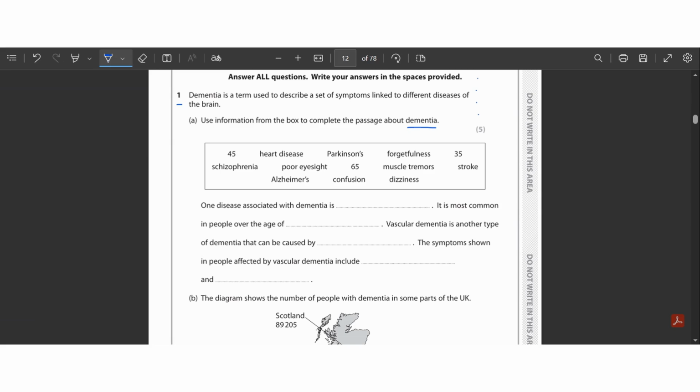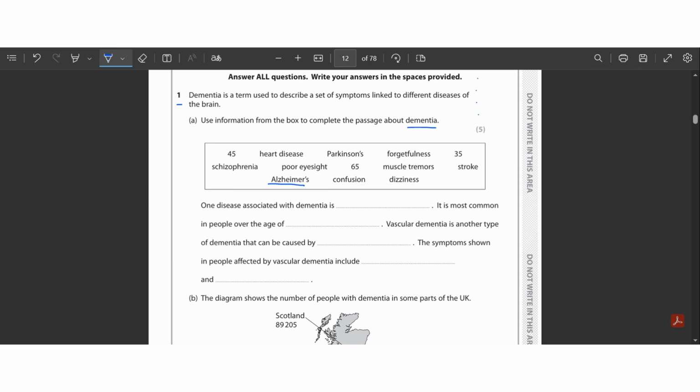Okay, so when they have said that vascular dementia is another type of dementia that can be caused by dash, since they have said vascular dementia is another type, it means that this dementia is related with the vascular dementia. If it is related with the vascular dementia, then the answer must be Alzheimer's. Why Alzheimer's? Because both vascular dementia and Alzheimer's are very closely related. They have similar symptoms and signs, and these two are both responsible for the loss of memory and the loss of ability to think normally.